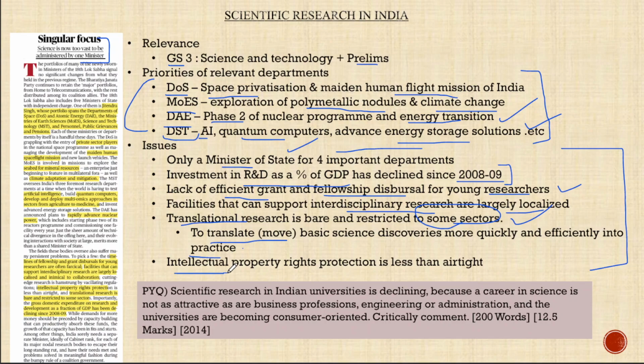Finally, the intellectual property rights protection in India is less than all right. Because IPR is very important. Whenever someone comes up with a patent or a copyright in this particular field, it has to be protected well. If the regime is not sound, if it is not in sync with the international global order, then it will be a problem for the entire sector. And that is yet another problem with regard to the scientific research in India.